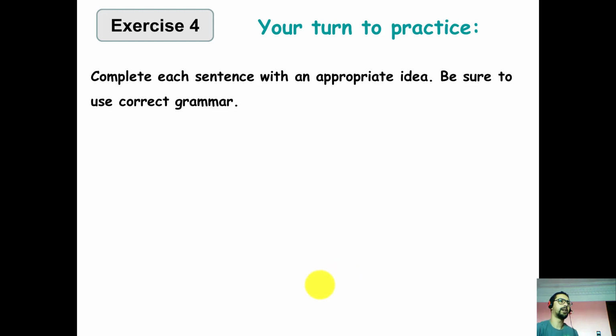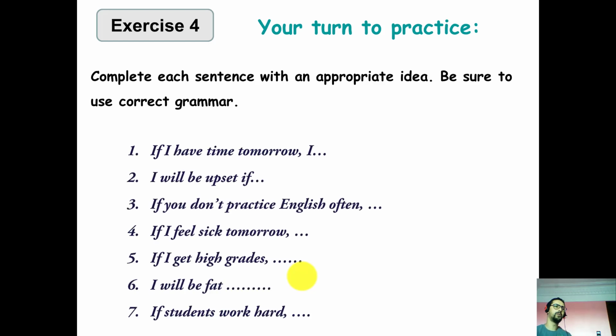So it's your turn to practice. Complete each sentence with an appropriate idea. Be sure to correct grammar. I will read the sentences for you and then you do them alone. Sentence number 1. If I have time tomorrow, I. Number 2. I will be upset if. Number 3. If you don't practice English often.